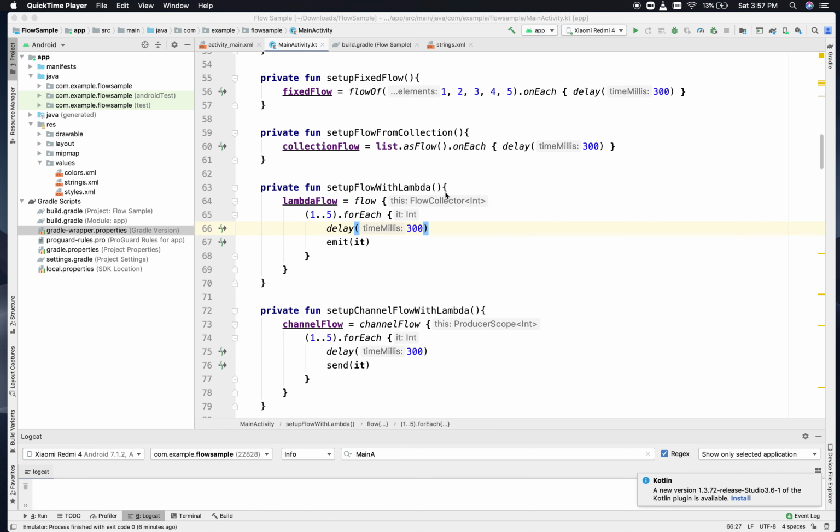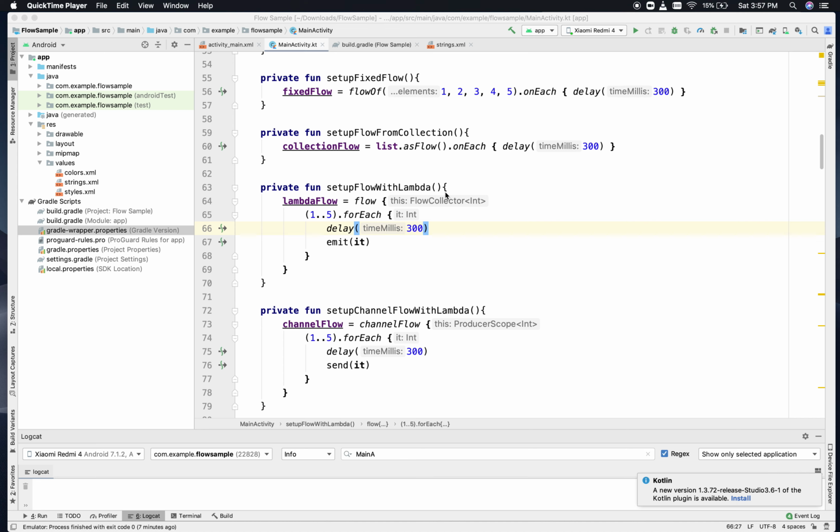This is Somejit Das. In this particular video, we will discuss how you can build flows, what builders are available for setting up a flow, and also I will show you how you can create flow chains. And this is the fourth video of the flow series. So if you have not yet watched the previous videos, I would recommend you go and watch them before starting this one.